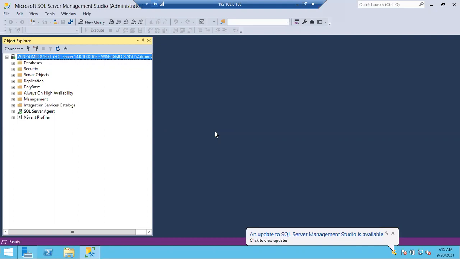So in the full recovery model, it is going to behave like this only. Whatever behavior we have discussed, if the database is in the full recovery model, it will behave like this. Same concept. So the log file won't be truncated automatically in the full recovery model. That is the main thing. Since the log file won't be truncated automatically, we can take log backups. So all the backups are possible in the full recovery model.